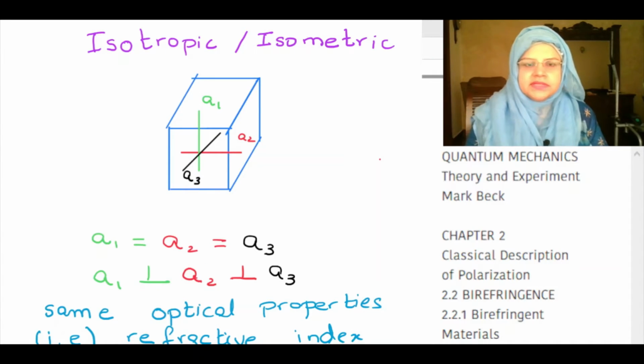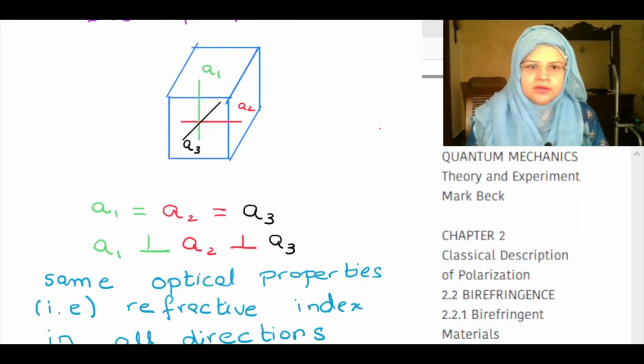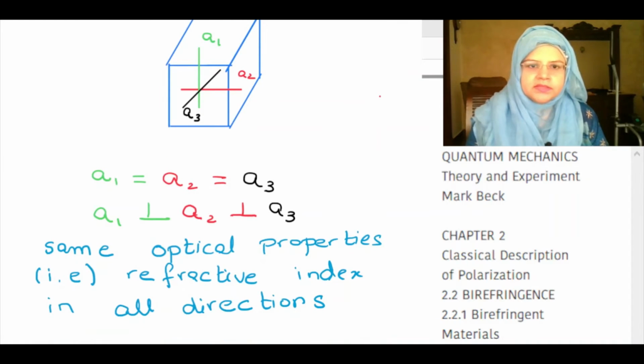A cubic crystal is an example of isotropic or isometric material. In this case, the sides of the cube are of equal length. A1 is equal to A2 is equal to A3, and A1 is perpendicular to A2 and A2 is perpendicular to A3. That makes 90-degree angle with respect to each other. They have same optical properties, that is refractive index in all directions.